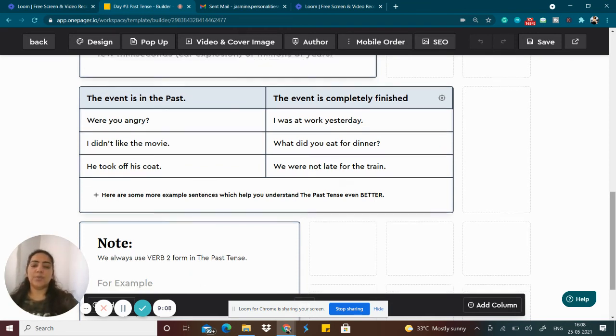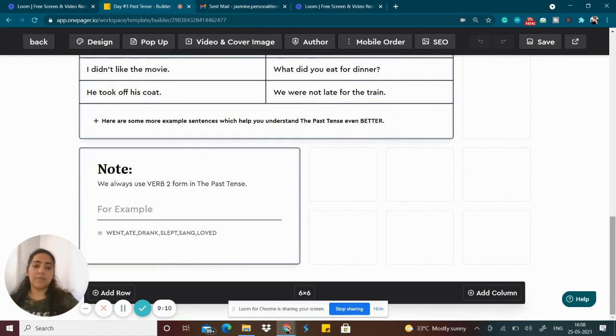One more thing I would like to tell you here, which I have already described, is that always and always remember we use verb two form in the past tense. For example, here I have given certain examples as well. "Went," again the second form of go: go, went, gone. Second is "ate": eat, ate, eaten. Drink, drank, drunk. Sleep, slept, slept. So "slept" is the second form.